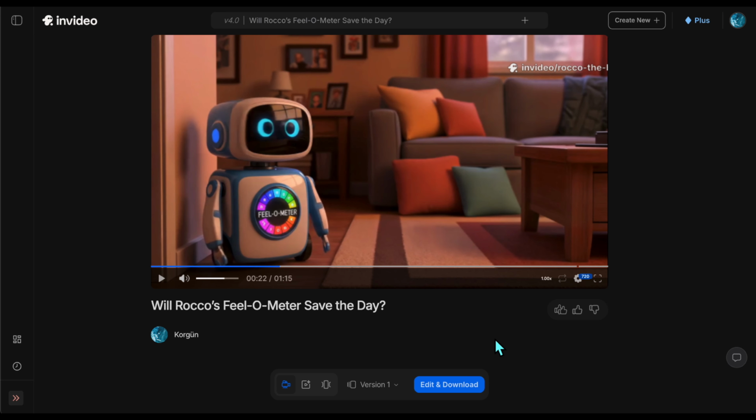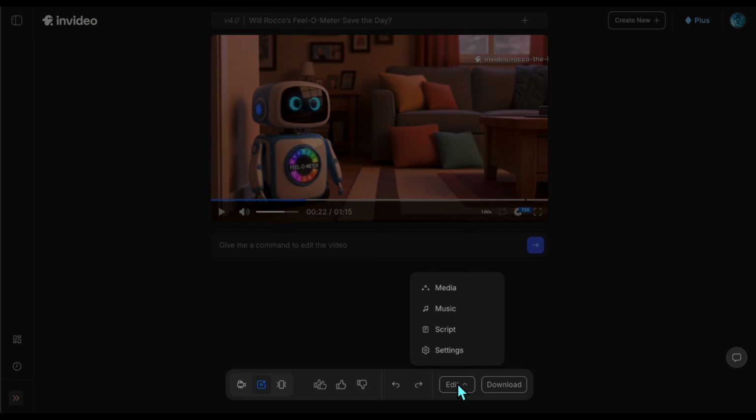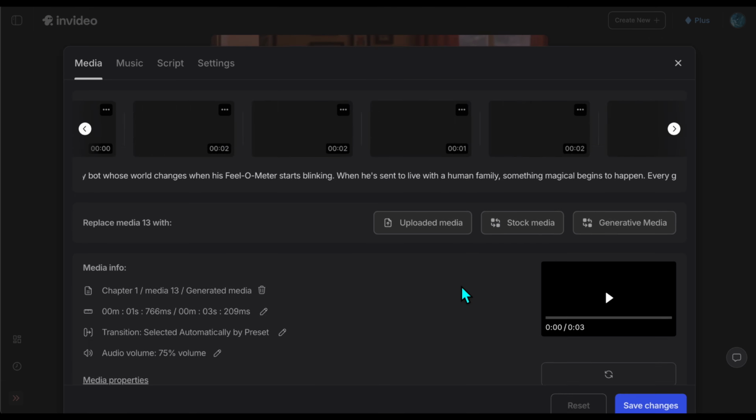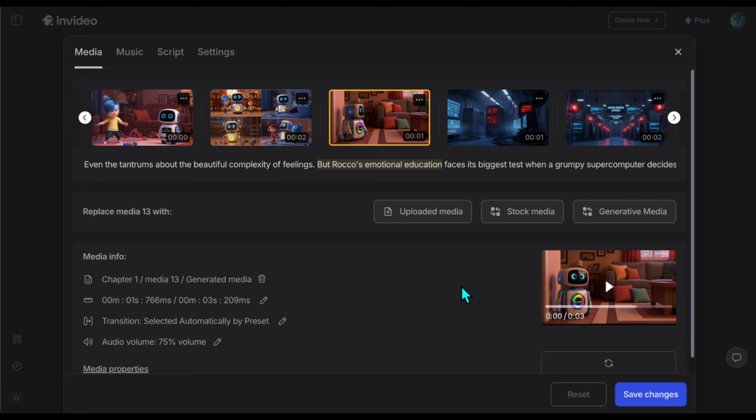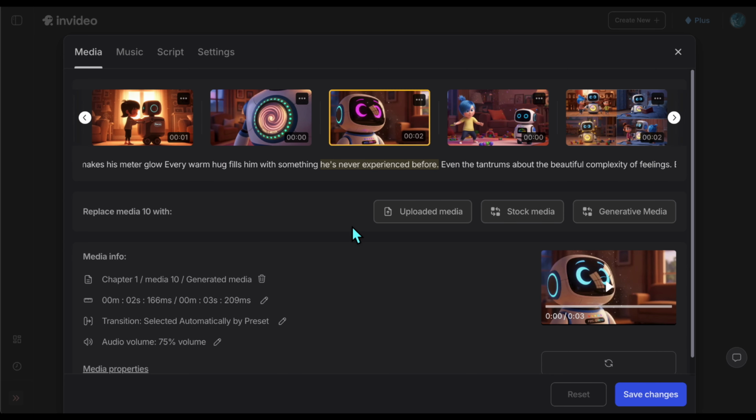After clicking the edit button below, you'll be taken to this screen. When you click the edit button again down here, 4 options appear: media, music, script, and voice. It's all quite simple. You can make changes easily. For example, when you click on media, it shows the video scene by scene. If there's a scene you don't like or want to change, just click on it. You can then either upload media from your computer, select stock media, or generate new AI media from scratch with a prompt. That's how easy it is.